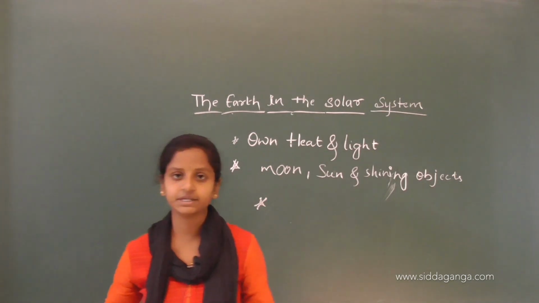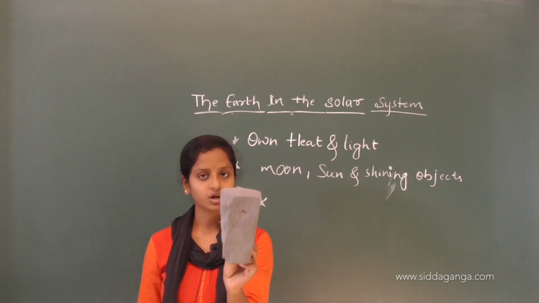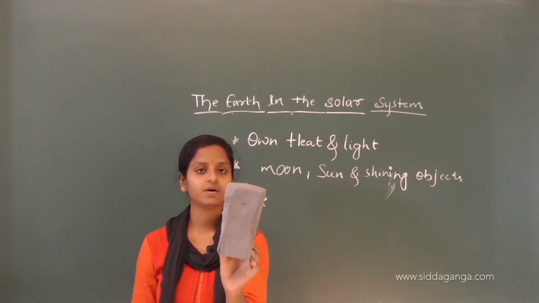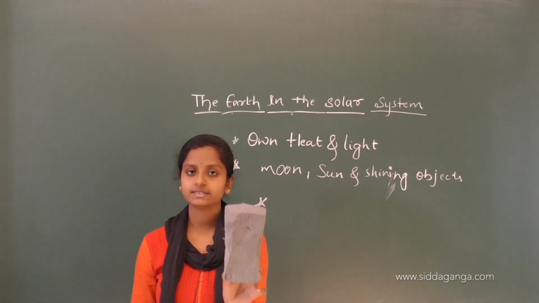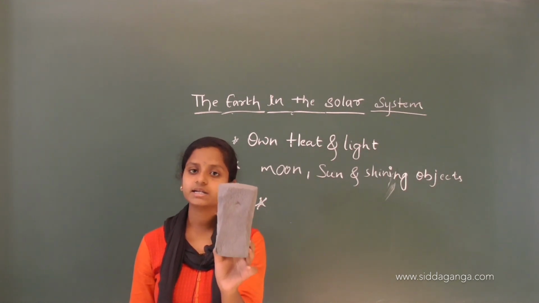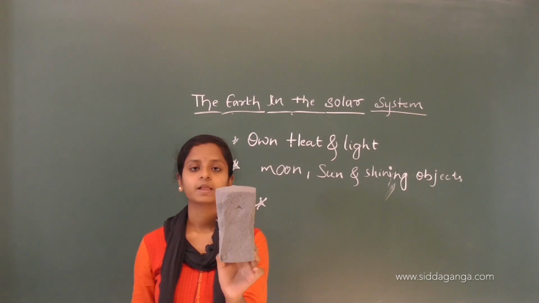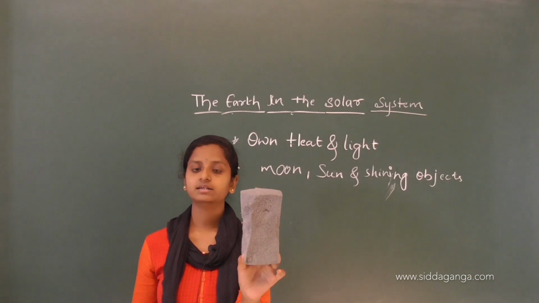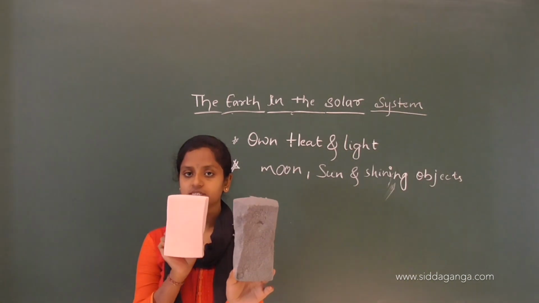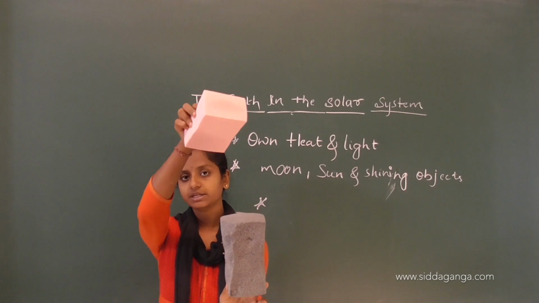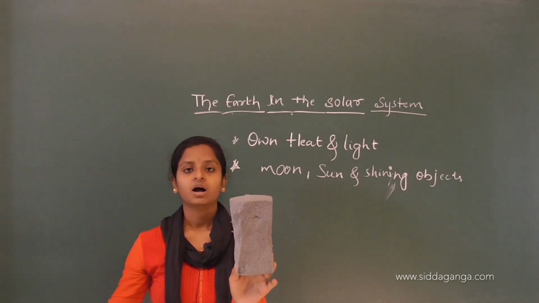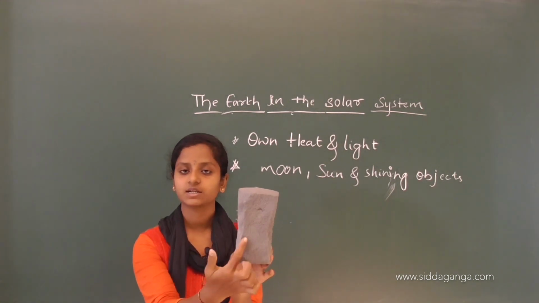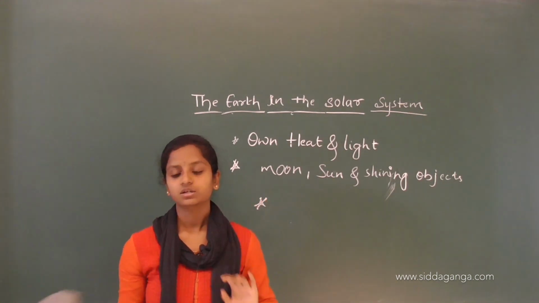Understood? Let me repeat it again. This is one of the celestial bodies, but it doesn't have its own heat and light. Still it will shine. How? Because it will receive the heat and light from this star. By receiving the heat and light from this star, this celestial body will shine.